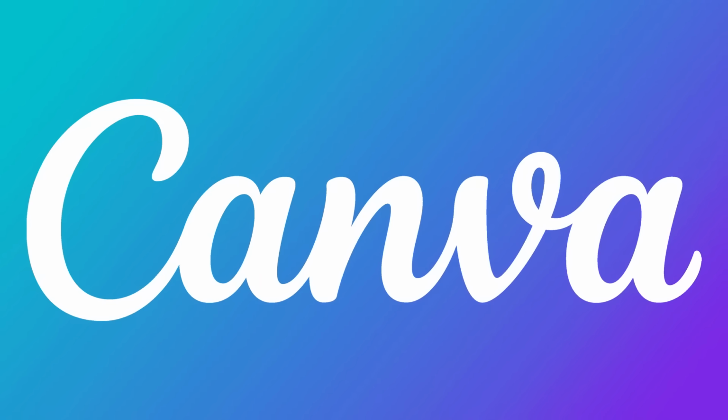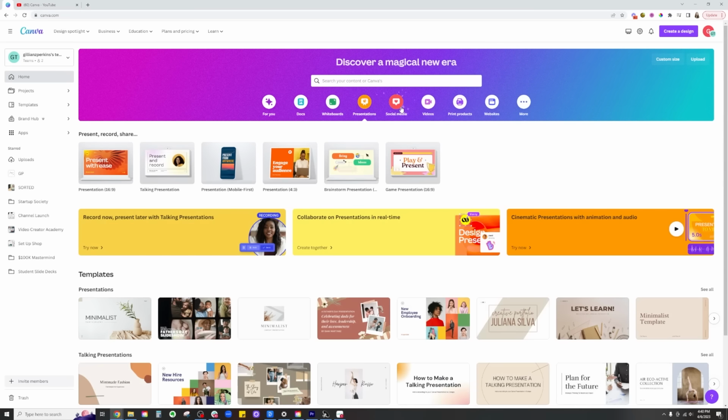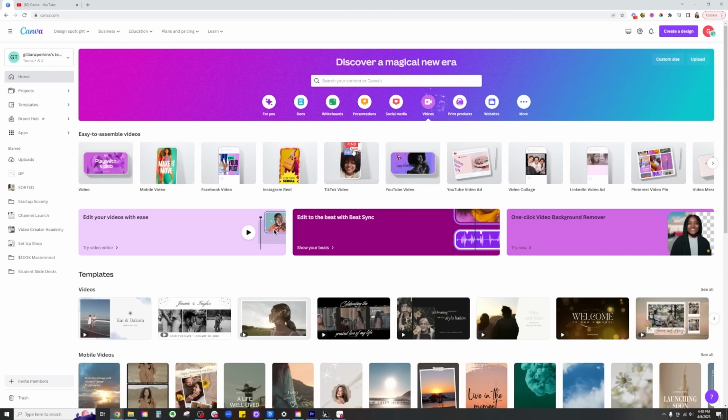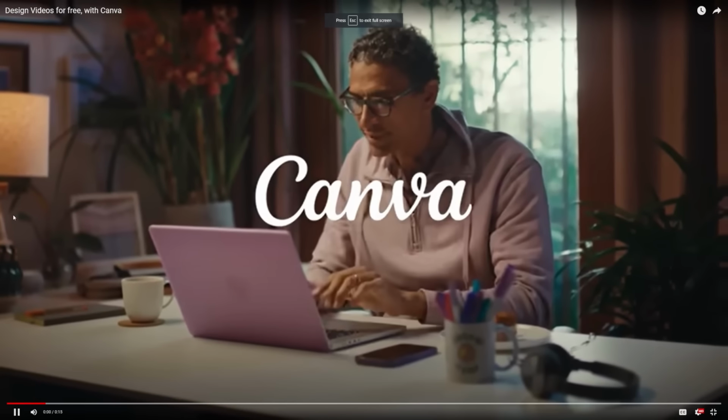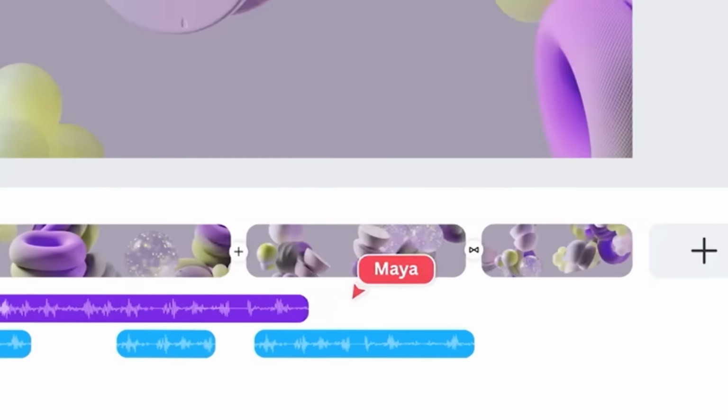But I recently discovered a relatively new tool that I am so excited to recommend, and that is Canva, which I'm sure you're familiar with as kind of a graphic design software where you can really easily create things like YouTube video thumbnails or Instagram posts, that sort of stuff. But now they have a video editor, and it is just as quick and easy as their graphic editor has been.